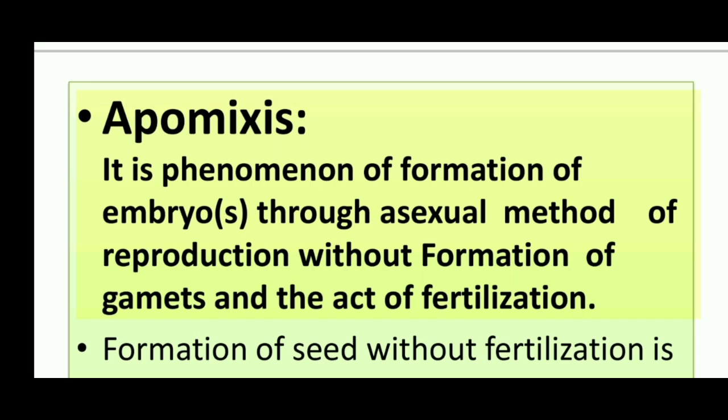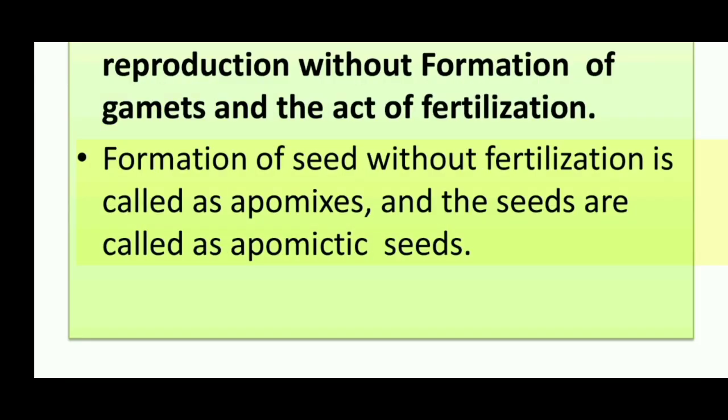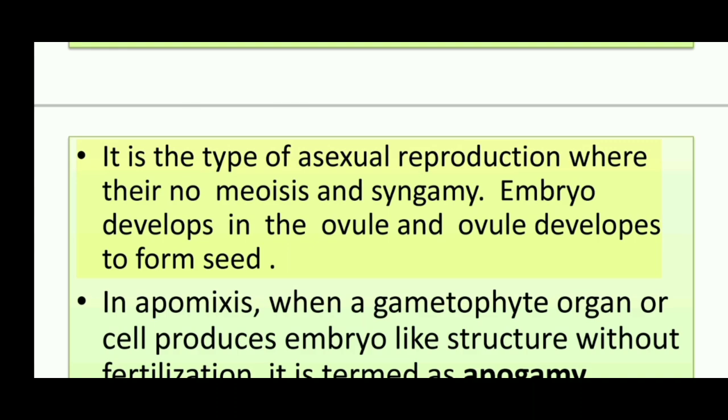Apomixis. It is the phenomenon of formation of embryos through an asexual method of reproduction without formation of gametes and without the act of fertilization. Formation of seed without fertilization is called apomixis, and the seeds are called apomictic seeds. It is the type of asexual reproduction where there is no meiosis and syngamy. The embryo develops in the ovule and the ovule develops to form the seed.